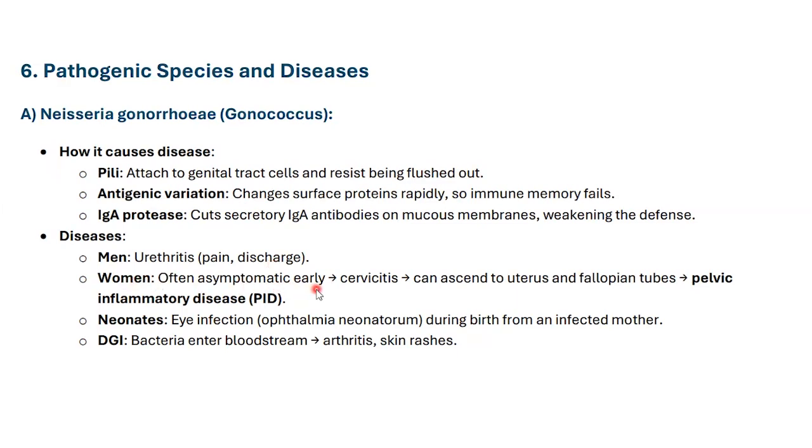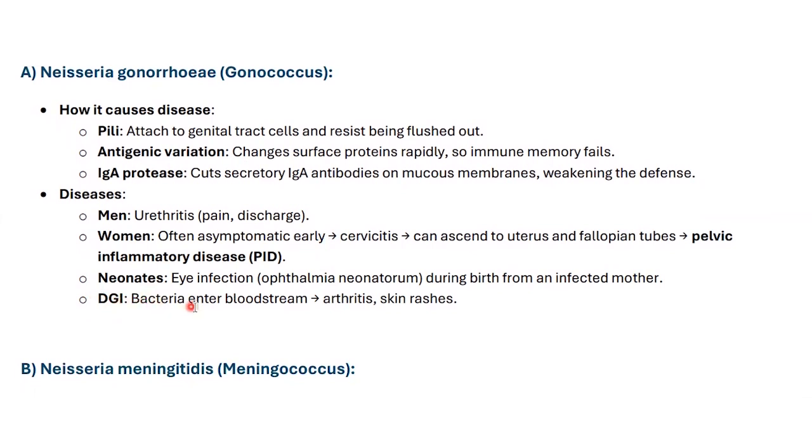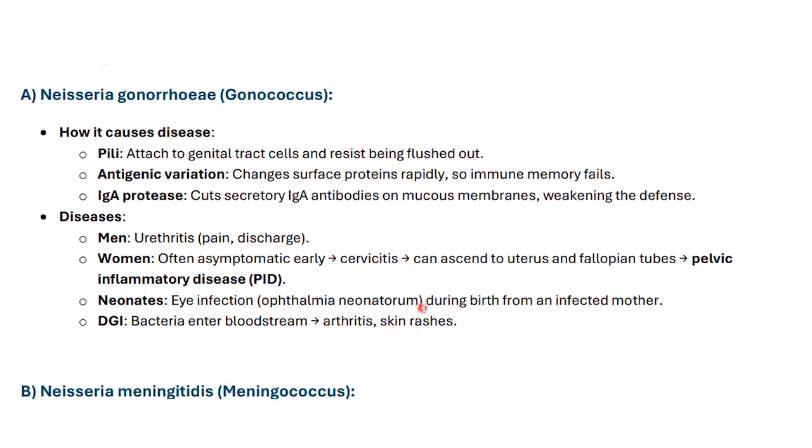Women are often asymptomatic early. Cervicitis can ascend to the uterus and fallopian tubes, causing pelvic inflammatory disease, PID. So that is in women. Neonates: eye infection, ophthalmia neonatorum, during birth from an infected mother, because as we have seen, the uterus is also affected by this bacteria. So when the baby passes through the cervix, obviously that baby can get the Neisseria gonorrhoeae at that site. DGI: bacteria enter the bloodstream and cause arthritis and skin rashes.